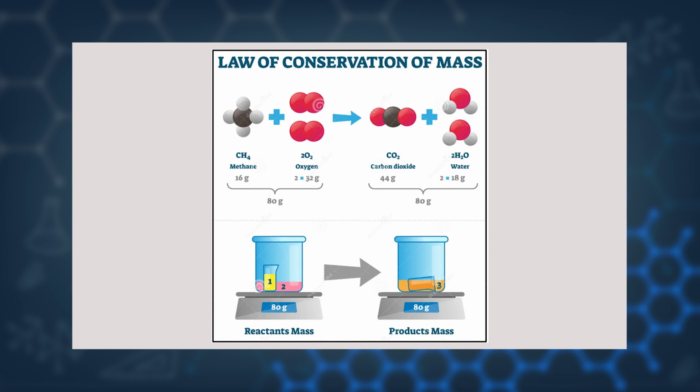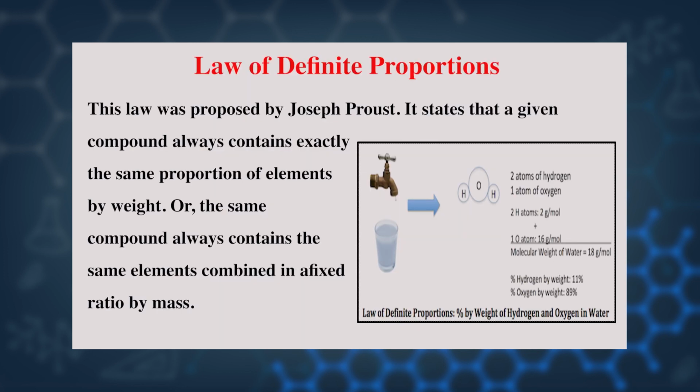Dear students, see, there is an example for you. There are 2 reactants, one is methane and another is oxygen, and it gives out carbon dioxide and water. If you see the mass of reactant, that is 80 gram, and the product mass is also 80 gram. It means the mass of reactants and product is always constant. It means the reactant mass is equal to the mass of product. Understood?